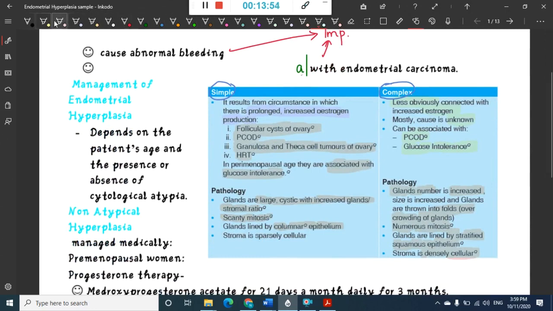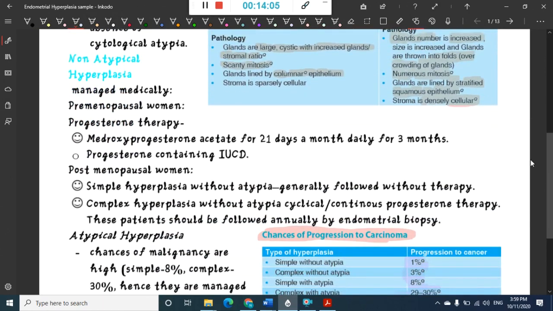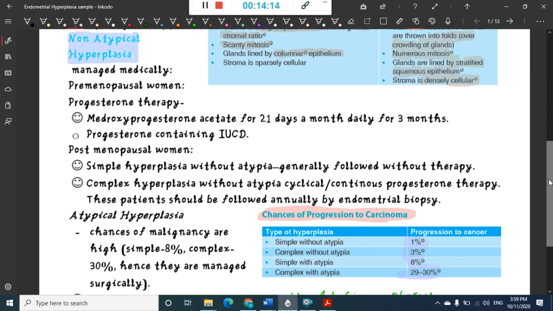The treatment depends upon two things: the patient's age, and the presence or absence of cellular atypia. First we will see the treatment for non-atypical hyperplasia. This is simple hyperplasia without any atypical features, so it is mainly managed medically. It depends on whether the woman is premenopausal or postmenopausal. If premenopausal, progesterone therapy alone is sufficient.